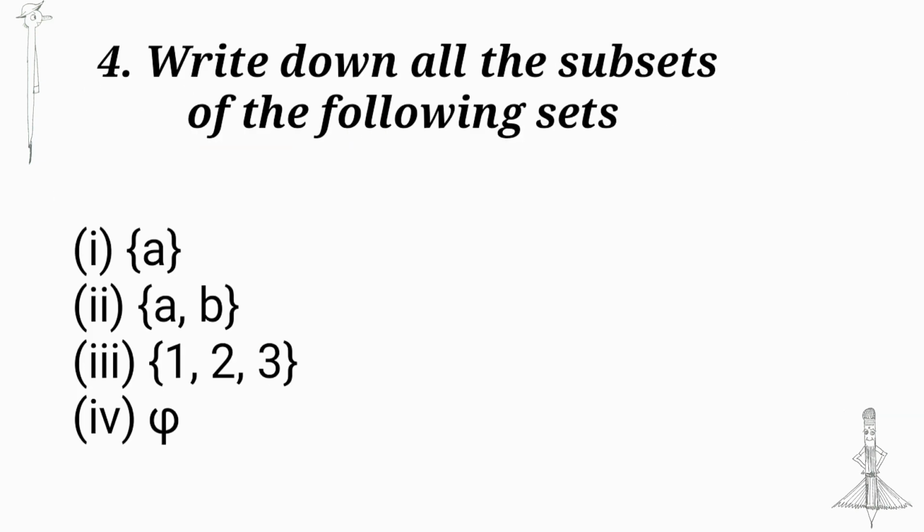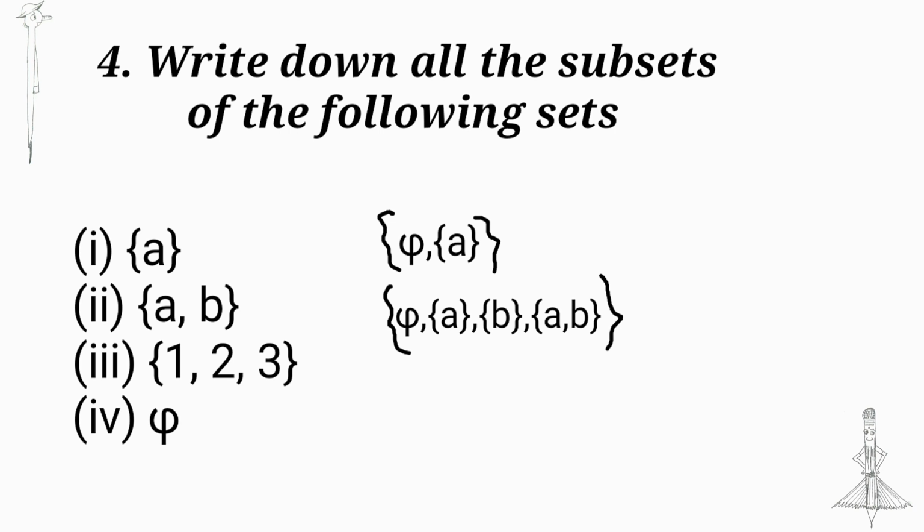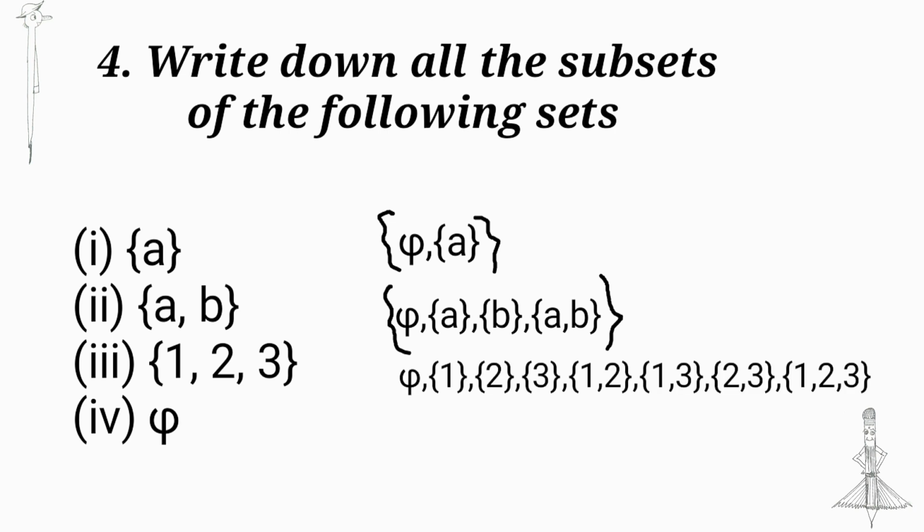Write down all the subsets of the following sets. First question, set A. The subsets of set A are the null set and set A. Then second, subsets of {A, B}: null set, set A, set B and set {A, B}. Third, subsets of {1, 2, 3} are null set, {1}, {2}, {3}, {1, 2}, {2, 3}, {1, 3} and {1, 2, 3}. Last, the only subsets of {5} are null set and {5}.